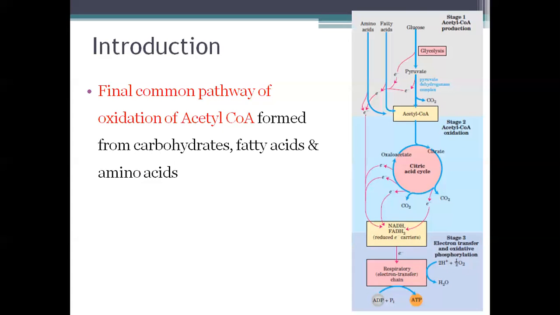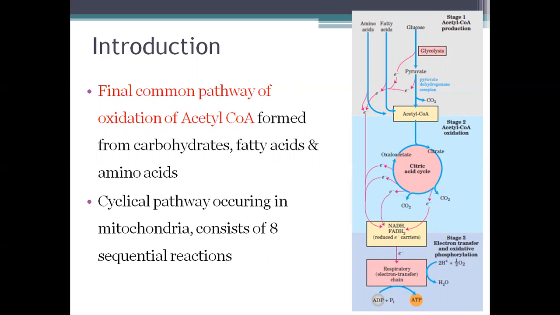Similarly for fatty acids, the major oxidation pathway is beta oxidation. In beta oxidation, two carbons are released in each cycle of the oxidation, in the form of acetyl-CoA, which enters the TCA cycle. Similarly for amino acids. So this is a final common pathway of oxidation of acetyl-CoA, which can be obtained from either carbohydrates, fatty acids, or amino acids.